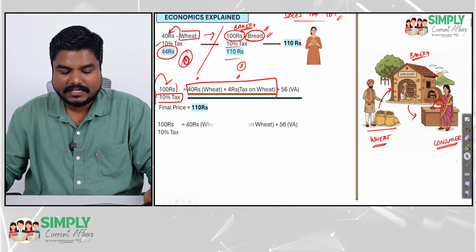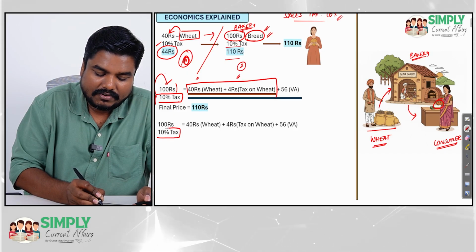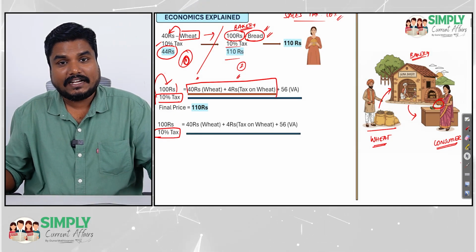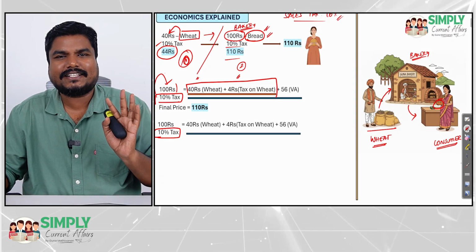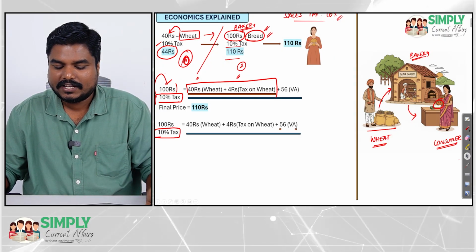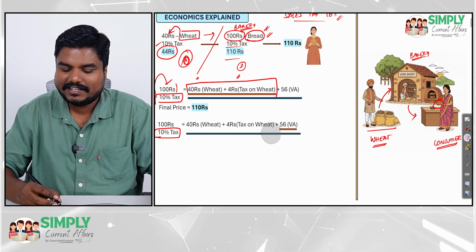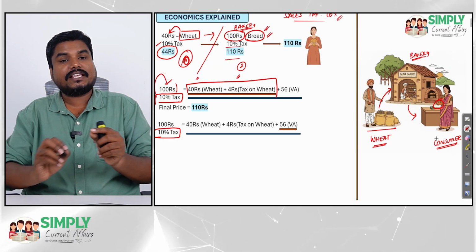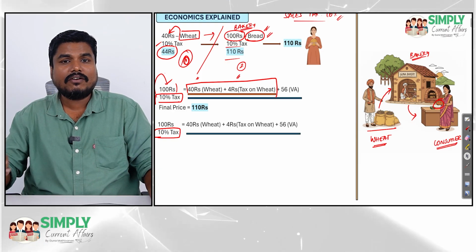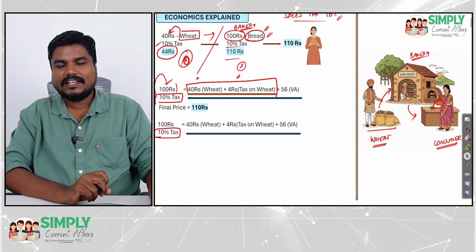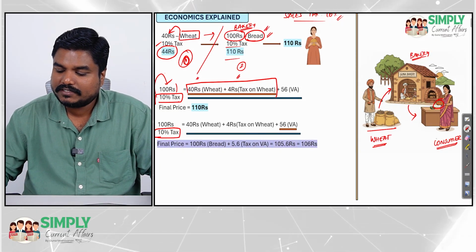But imagine, instead of imposing this 10% tax on the entire 100 rupees, what is right? Imposing the 10% tax only on the value addition part. That is what is correct. That is what is justice, right? We should not impose the 10% tax on the entire 100. Rather, we have to impose it only on that value addition part. So when you impose the tax only on the value addition part, the price reduces, yes or no?